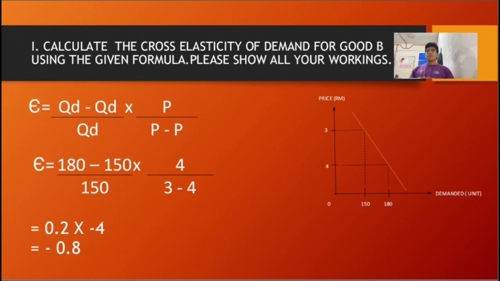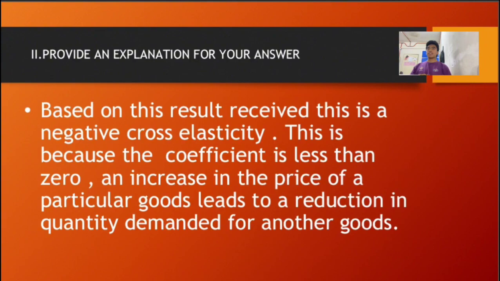So the answer for QD1 minus QD0 over QD0 is 0.2. And the answer for P0 over P1 minus P0 is negative 4. So the answer is negative 0.8. So this is the graph for cross elasticity of demand. The second question is to provide an explanation for your answer.